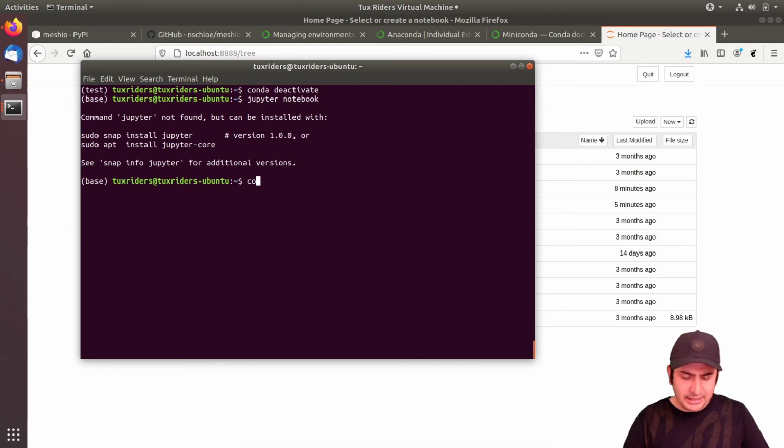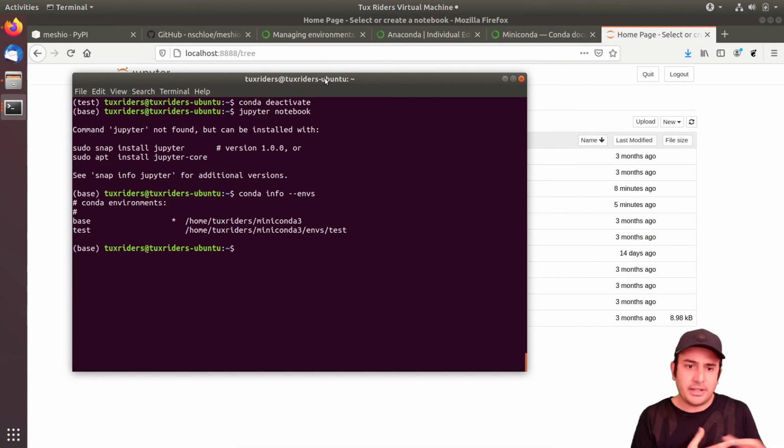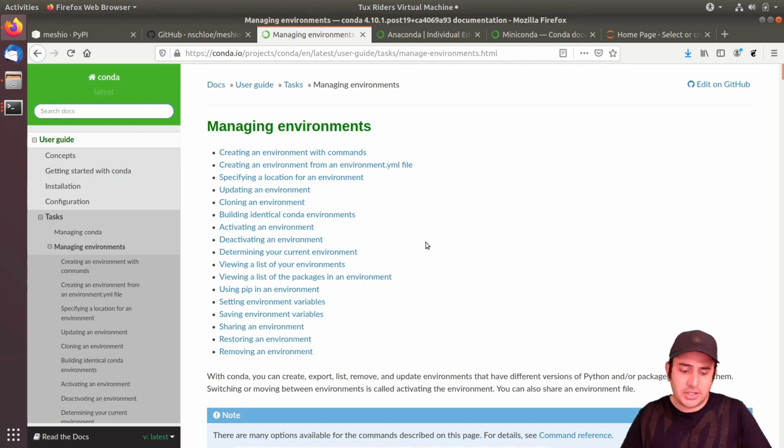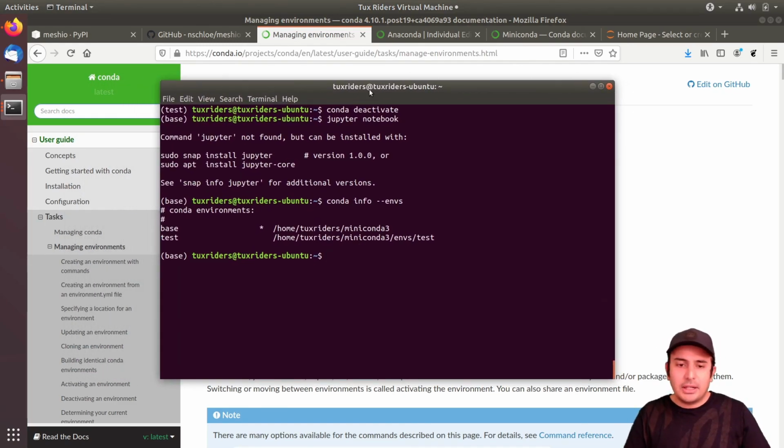And I think there was a command, conda info environments, and it tells me that there are these two environments created on the system, and you can activate them, go inside them, and then install programs and use the Python interpreter. And when you switch the project, you can go to another virtual environment. So make sure to also read this documentation for managing environments. You can clone environments, you can copy them, you can save them, change some of the configurations, and delete or remove them, and these sorts of operations.